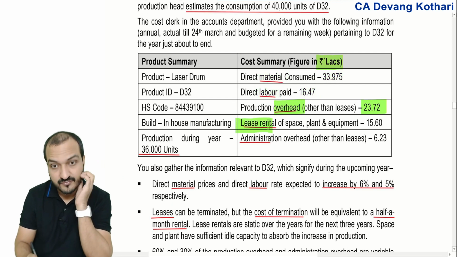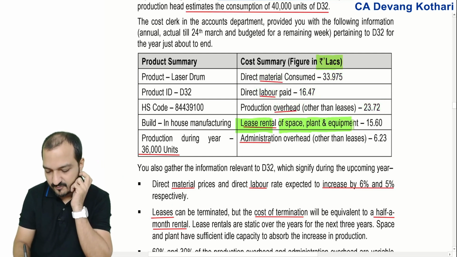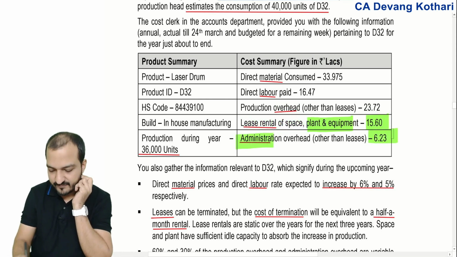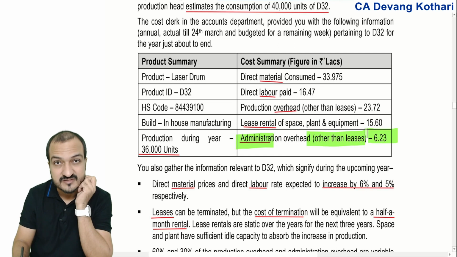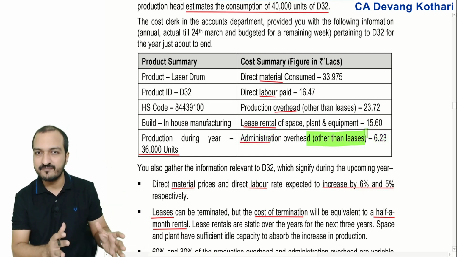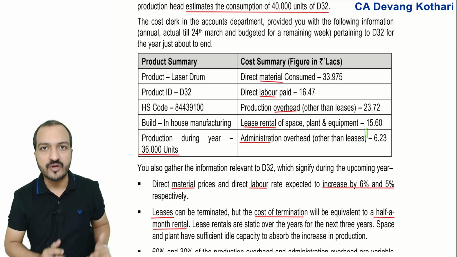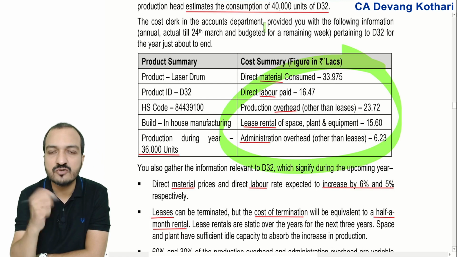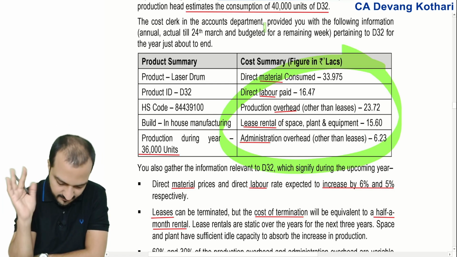Lease rental of the space which is used for plant equipment is 15.6 and admin overheads is given as 6.23. Admin overheads is other than the leases. So these are the total costs allocated to the manufacturing of drum. You have to identify that out of this total cost allocated, how much will be relevant cost of make.